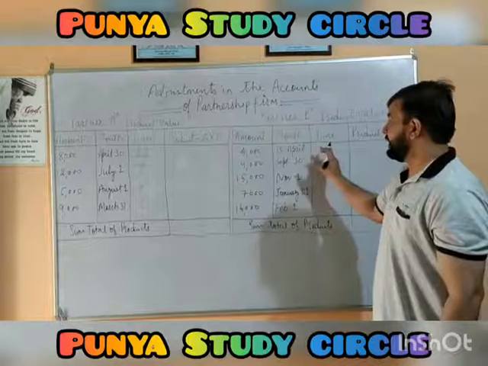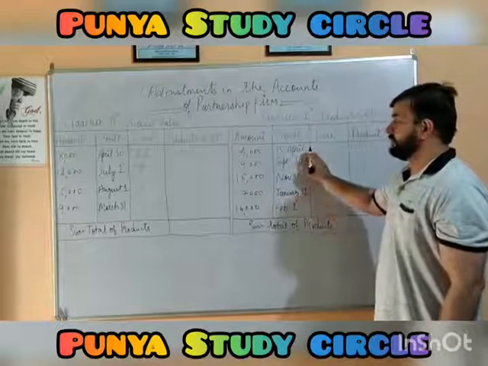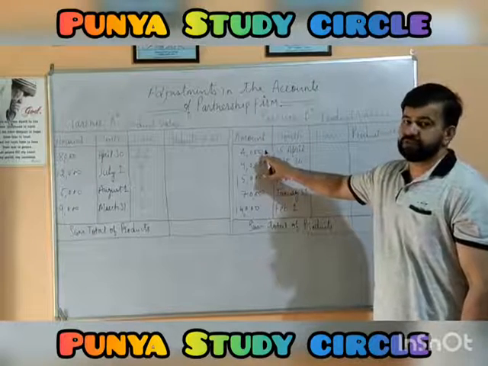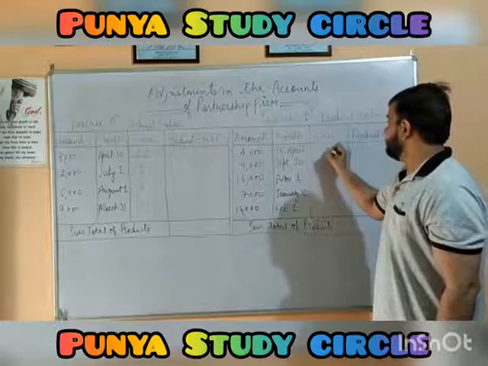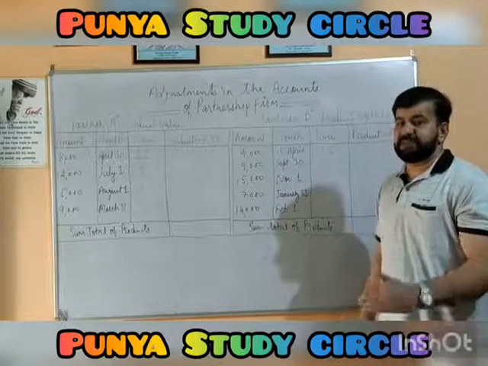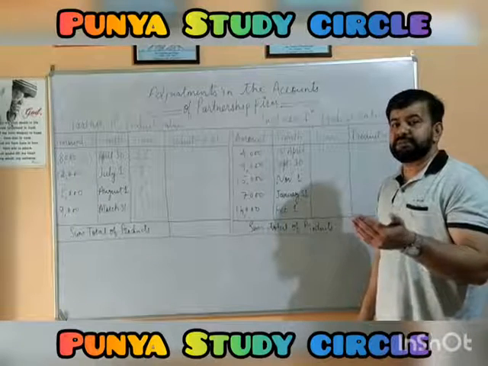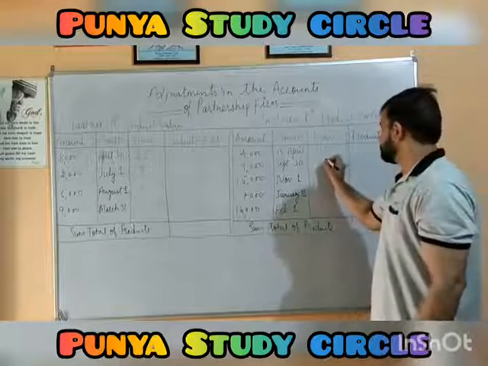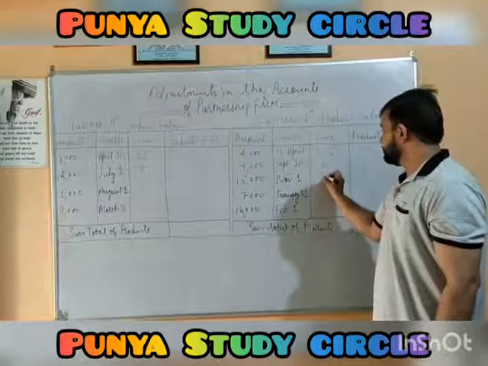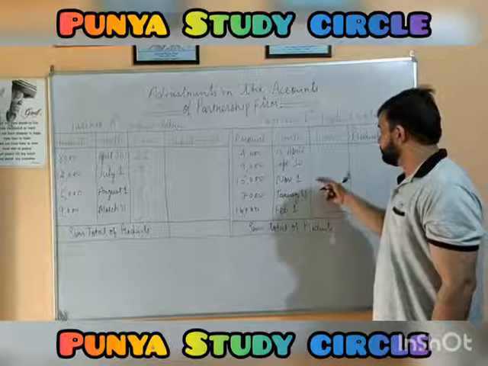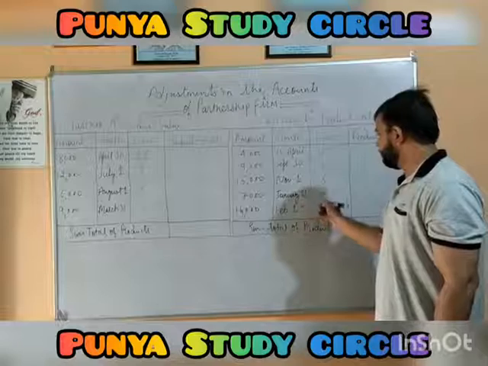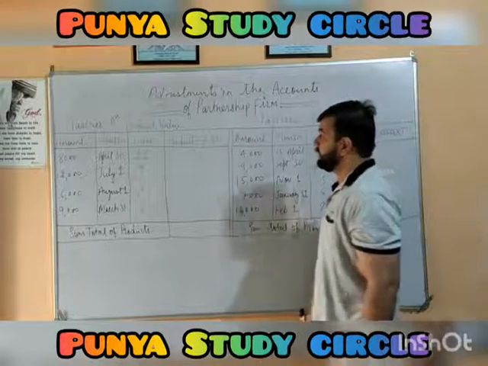Hereafter, we need to also determine the time period here. 15th April means half a month has passed when the amount of rupees 4,000 was withdrawn by him. So here we have 11.5 months. September 30th, September has almost gone. October, November, December, January, February, and March, for 6 months. Then next, November 1st, it remained with the partner for 5 months. January 31st, 2 months. Feb 1st, 2 months.